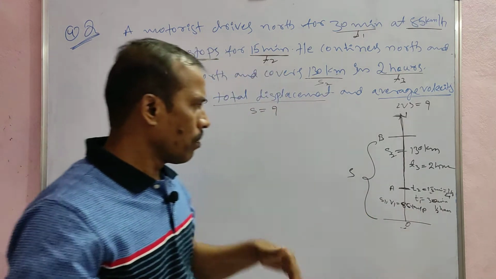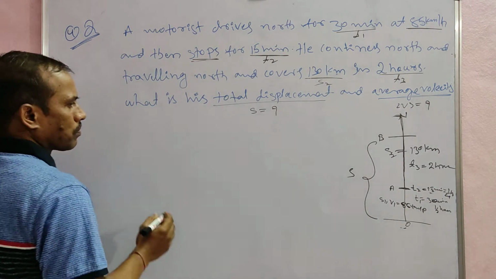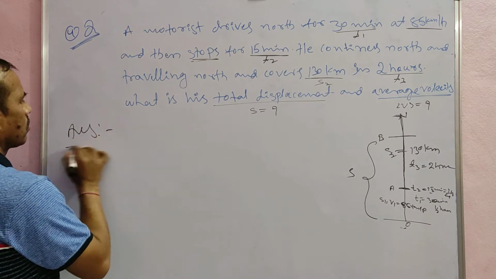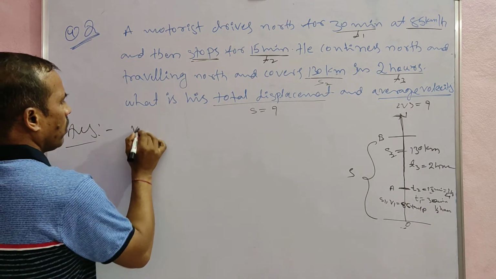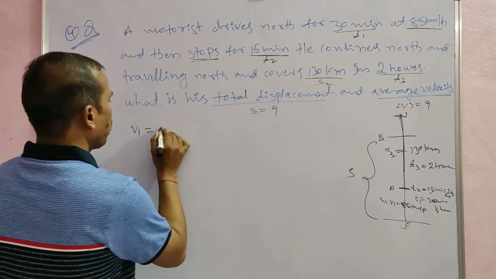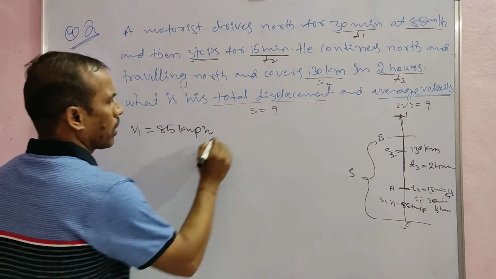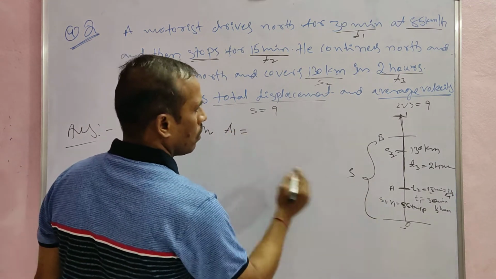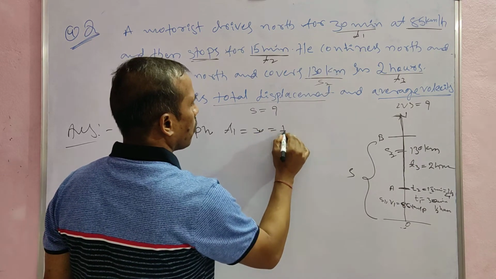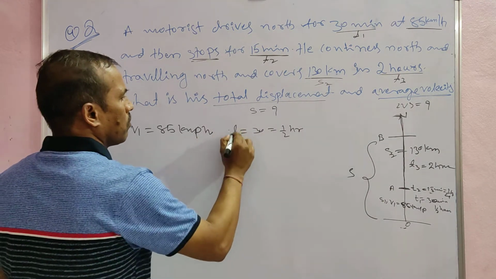So from the equation, first of all, the velocity V1 is equal to 85 km/h, and the time T1 is equal to 30 minutes, that is equal to 1/2 hour.